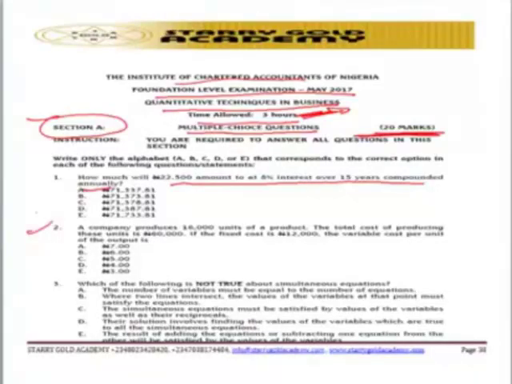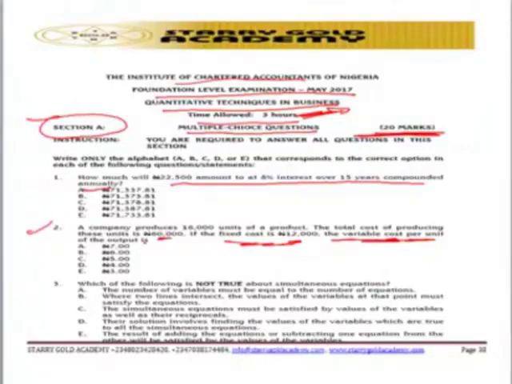Let's look at question number 2. If a company produces 10,000 units of a product, the total cost of producing those units is 60,000. If the fixed cost is 12,000, the variable cost per unit of output is what? This question has to do with assuming a straight line equation, using substitution with the fixed cost, the total cost, the variable cost per unit, and the volume or output given.